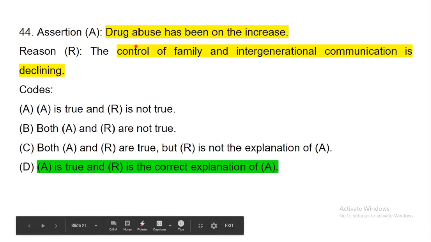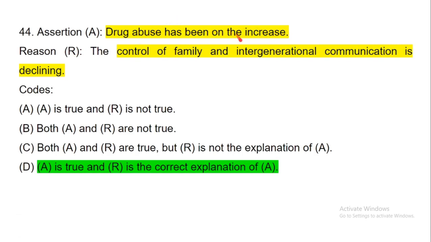Next question, drug abuse has been on the increase. Yes, because now most young people are using drugs, and the control of family and intergenerational communication is declining. Yes, nowadays joint families are very lacking, and even the communication between family members is declining because of the so-called new generation's mobile and internet.